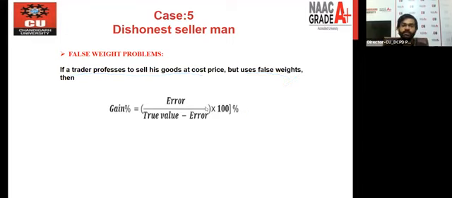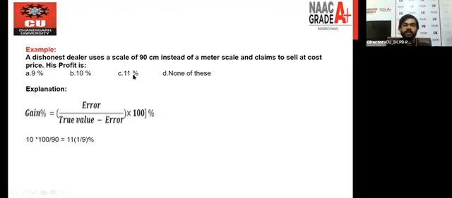I'm showing you how to use it in the question. A dishonest dealer uses a scale of 90 centimeter instead of a meter scale. He is not using the 100 centimeter scale, he is using a 90 centimeter scale, meaning he's giving a gap of 10 centimeter. We need the gain percent, so we use the formula error divided by true value minus error, into 100.